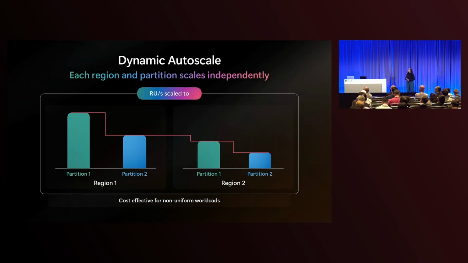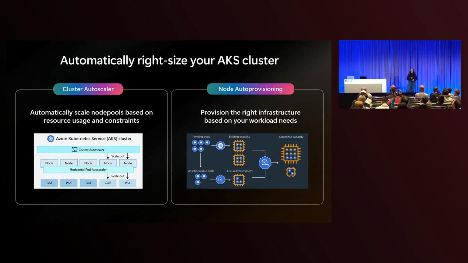So you may be thinking to yourself, okay, active-active sounds great, but it also sounds expensive. With Cosmos DB, you can use dynamic autoscale. With dynamic autoscale, each partition in each region can scale independently depending on the throughput that was actually consumed on that partition. This is cost-effective for non-uniform workloads because all of your partitions can scale based on their actual usage patterns. There's also scaling features in AKS that can help you reduce costs in your active-active setup.